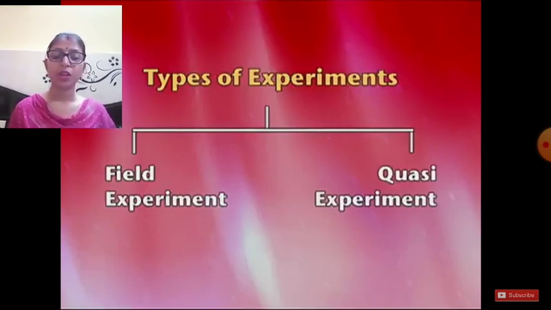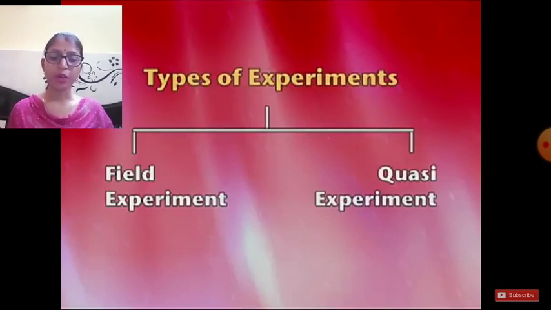If a researcher wants to have high generalizability or to conduct studies which are not possible in a laboratory setting, she or he may go to the field or the natural setting where the particular phenomena actually exist. In other words, she or he may conduct a field experiment. Okay, so field experiment means a study or research is conducted in a natural or the actual situation.